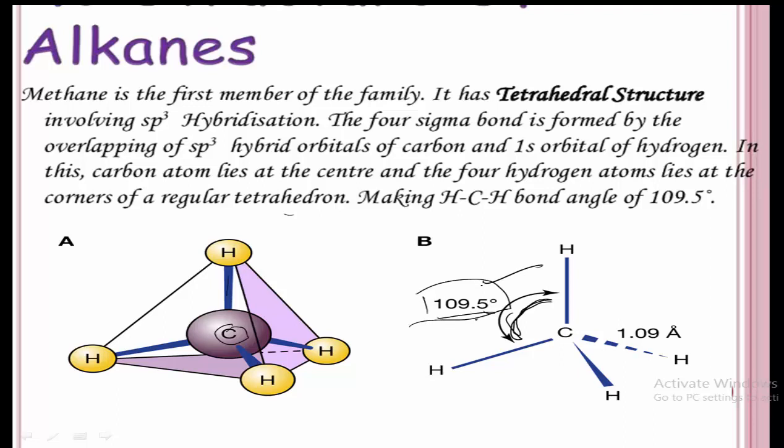So in tetrahedral structure, the bond angle is 109.5 degree and the bond length is 1.09 angstrom. So remember the structure of the methane. So this is all for now. In the next video, we will discuss the nomenclature and isomerism of alkanes.